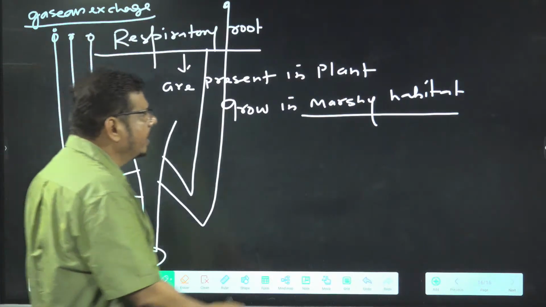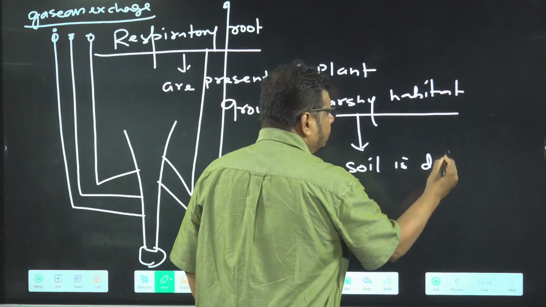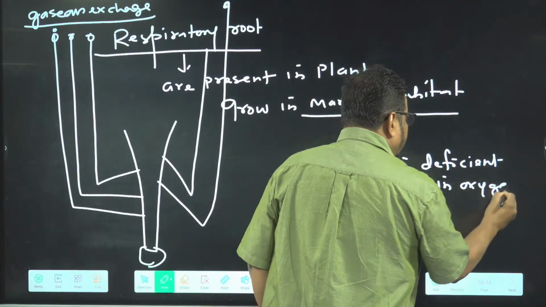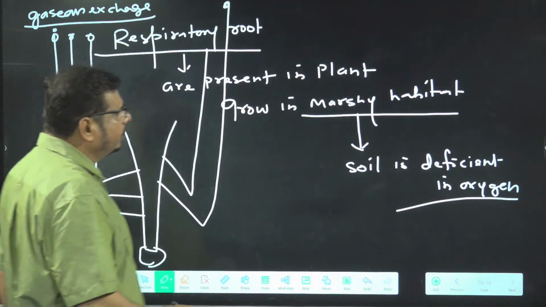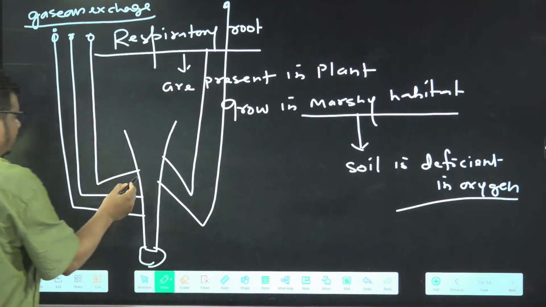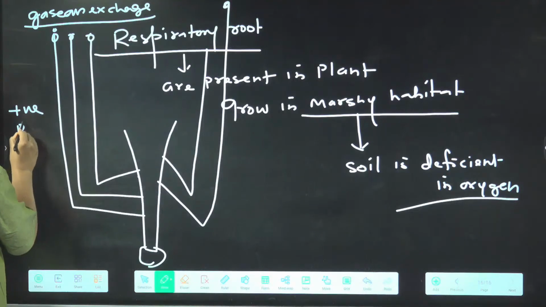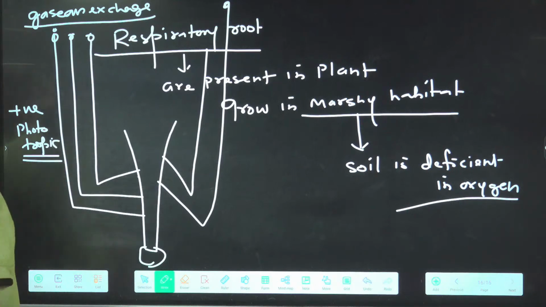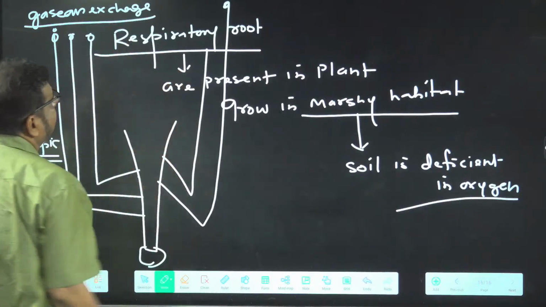Because in marshy area, what is there? Soil is deficient in oxygen. So plant can't survive there. Soil is deficient in oxygen, plant can't survive. Getting the things or not? They can't respire. Is it or not? So they expose some of the lateral roots, positively phototropic. And when they expose the lateral roots, they perform easily the gaseous exchange.